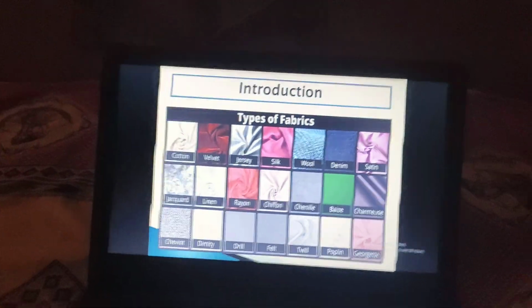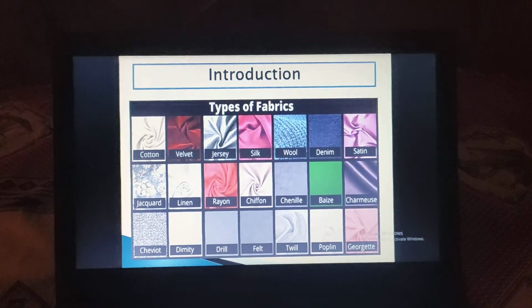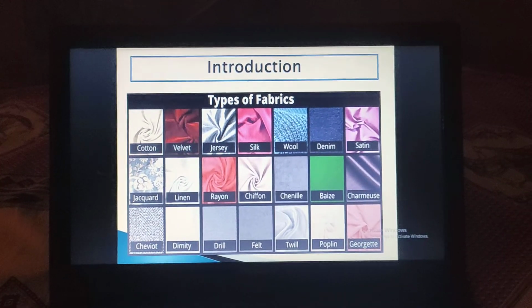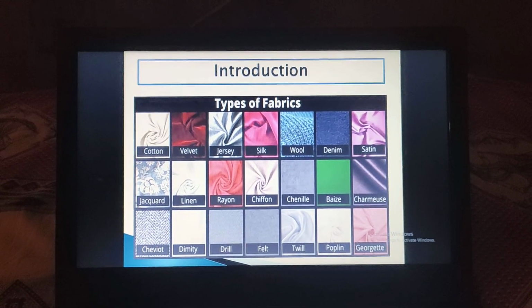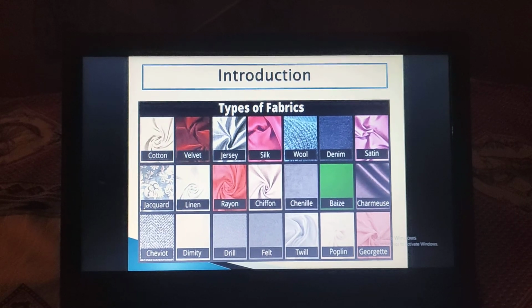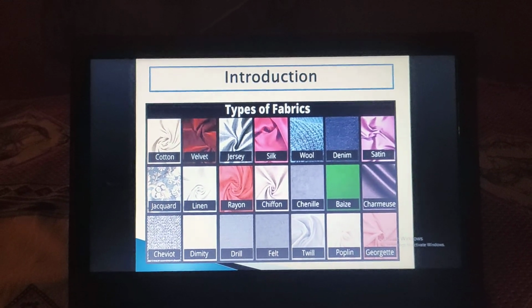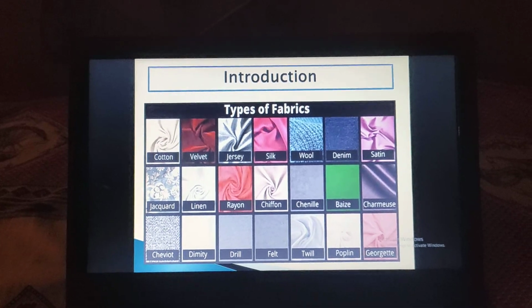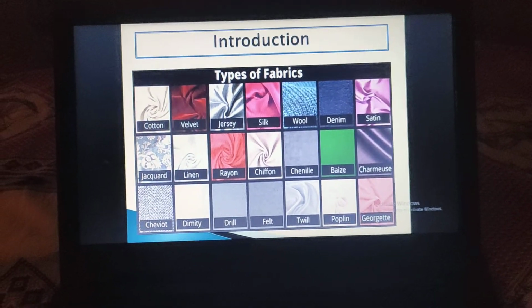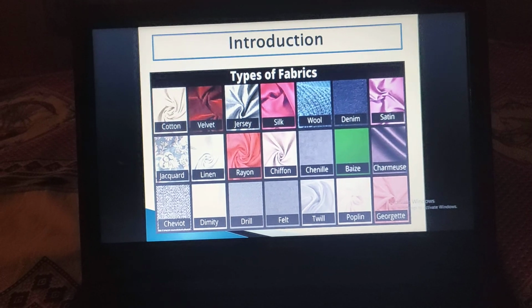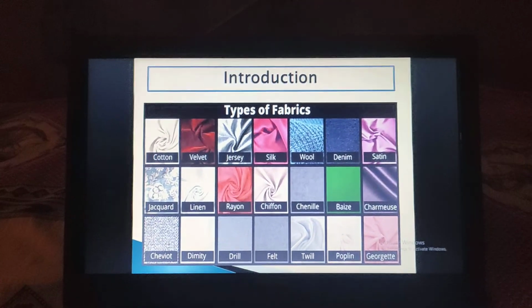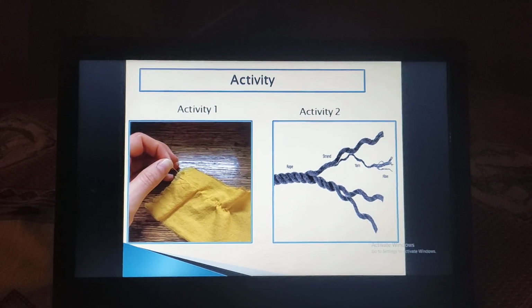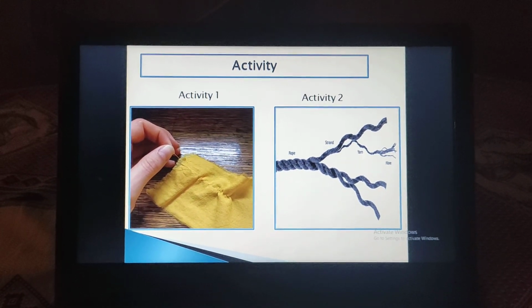Even if you go to buy some clothes in malls or shops, your mother would often ask which material this is. The shopkeeper might answer whether this material is denim, meaning jeans, or silk, or rayon or chiffon or cotton, like this. So why do these fabrics have different kinds of names, and why do they have different kinds of structure? That is what we are going to learn. So let's start.